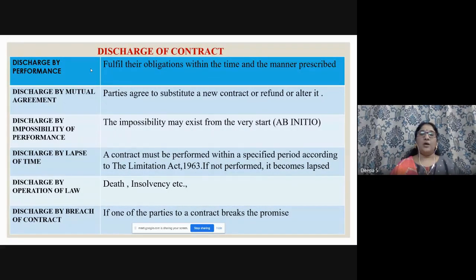So when the obligations are fulfilled, both A and B come into contract, A accepts, B accepts. So within time, in the prescribed mode, the contract comes to an end. This we call discharge by performance.